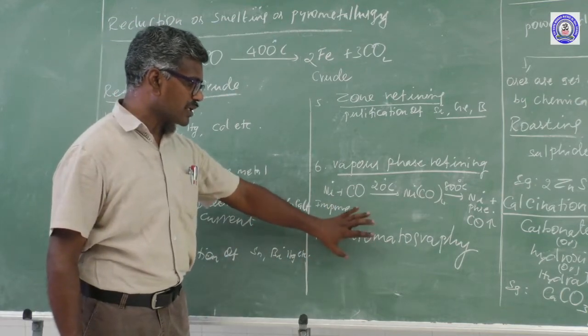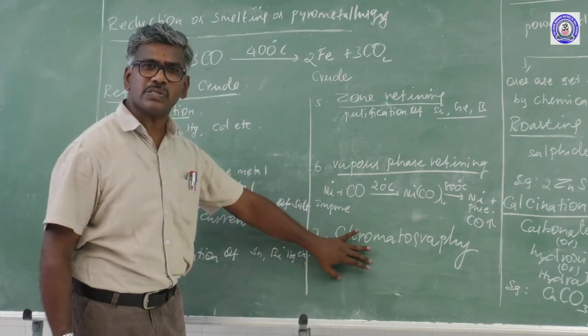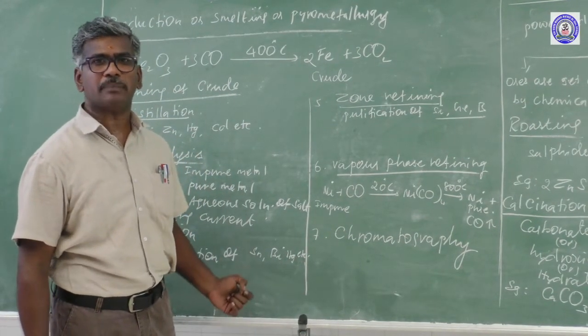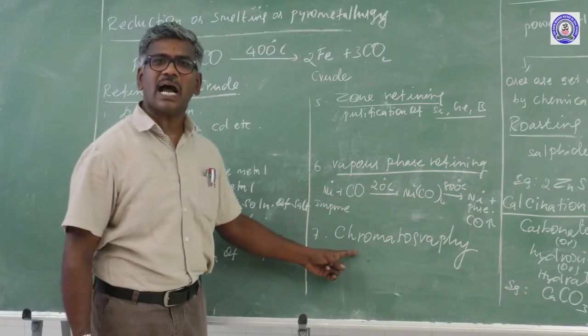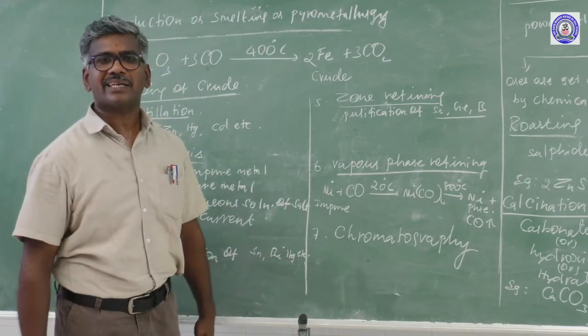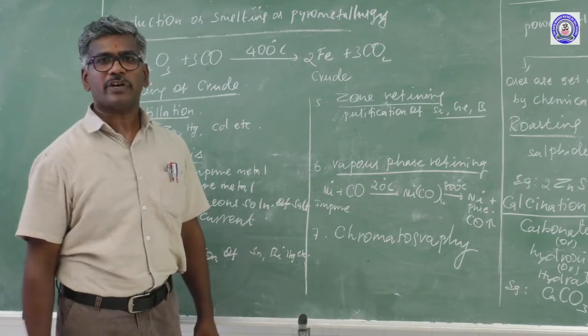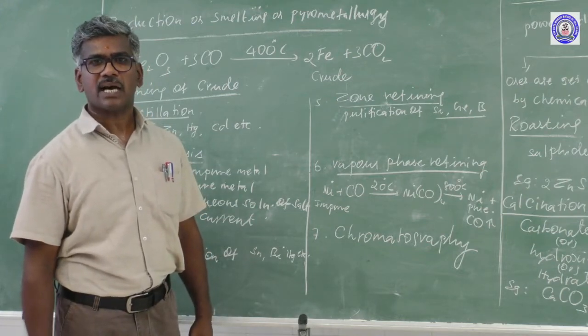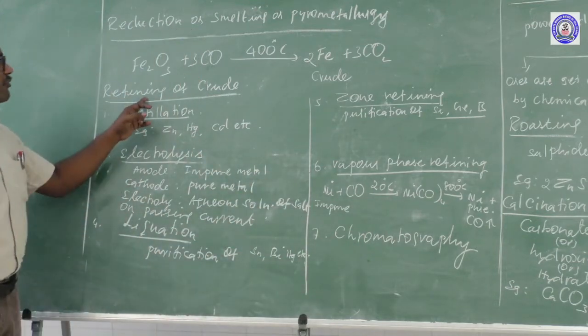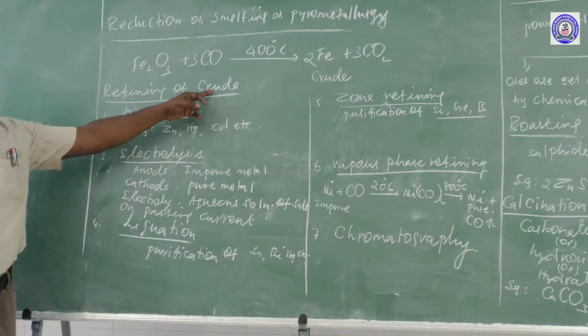Another one is chromatography. What are the uses of this method? This method is used to separate different components present in a mixture, which can be adsorbed on an adsorbent. For example, lanthanides can be purified by an ion exchanger acting as an adsorbent. These are the methods for refining of crude metal.